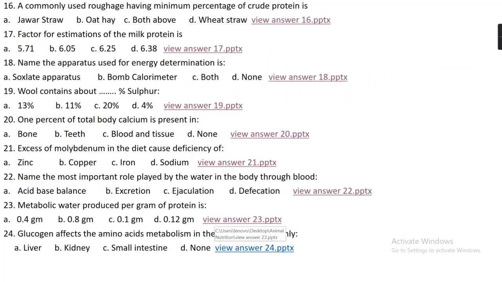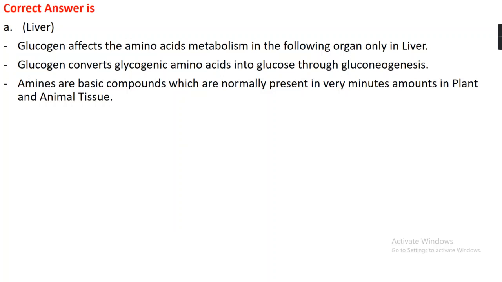Question number 24. Glucagon affects amino acid metabolism in the following organ only. Option A, liver. Option B, kidney. Option C, small intestine. Or option D, none. The right answer is option A, liver. Glucagon converts glycogenic amino acids into glucose through gluconeogenesis. Amines are basic compounds which are normally present in very minute amounts in plant and animal tissue.